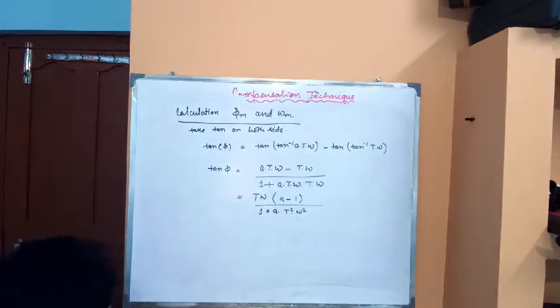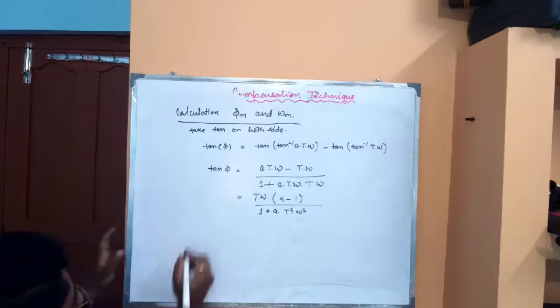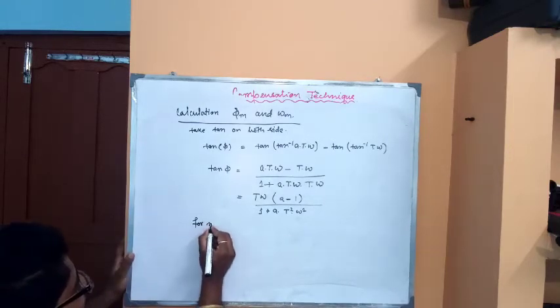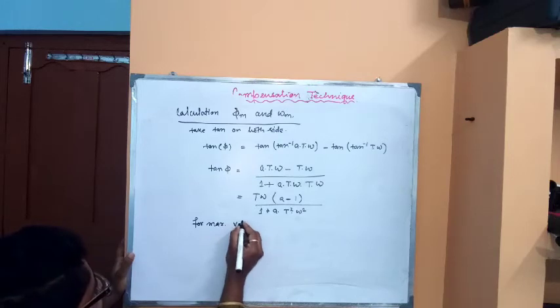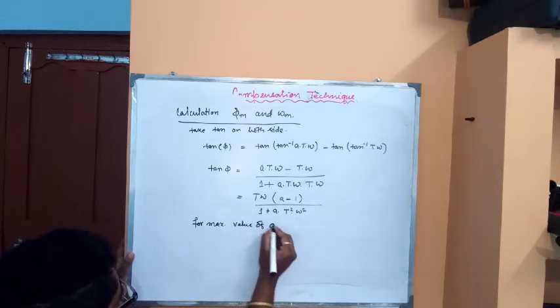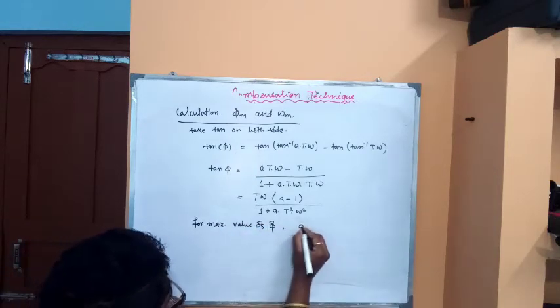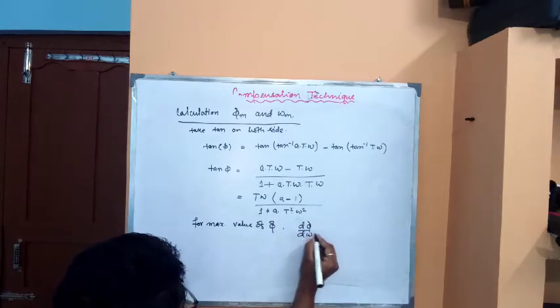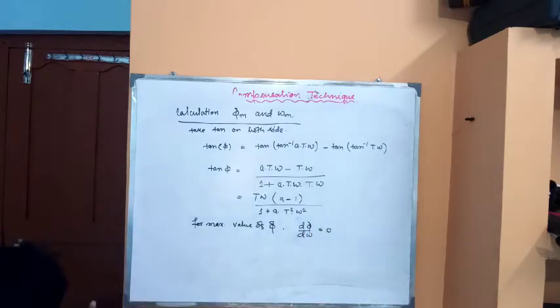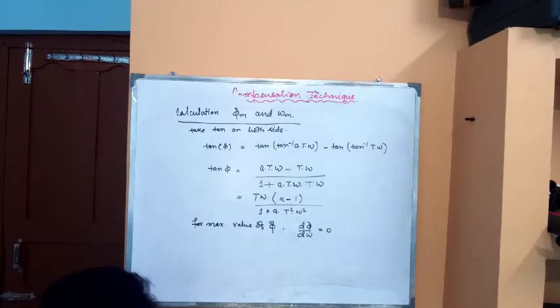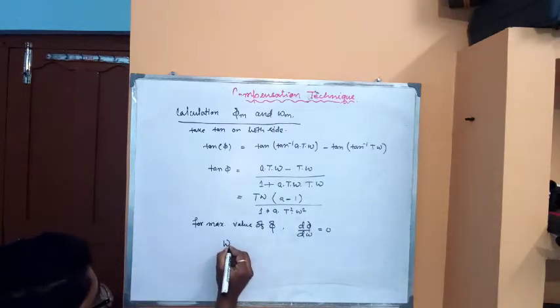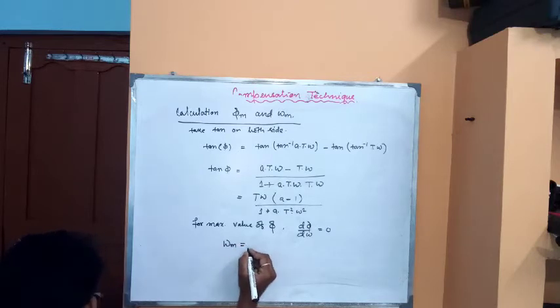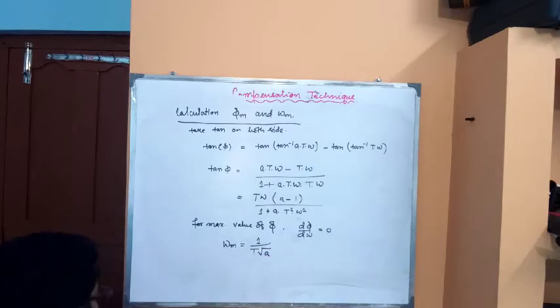Differentiating the above equation with respect to omega, we get the simplified value of omega m equal to 1 by T root a.